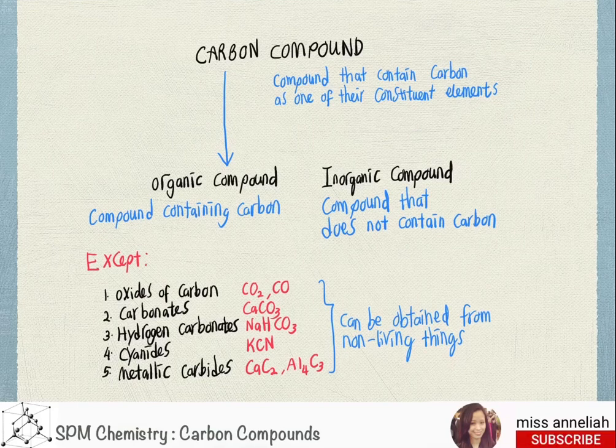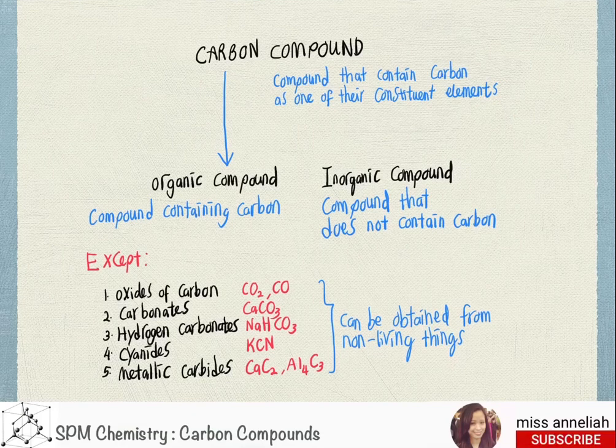Carbon compound are compounds that contain carbon as one of their constituent elements. And carbon compound is called organic compound, while inorganic compound is compound that does not contain carbon. However, there are some compounds that contain carbon but also fall under inorganic compound categories, such as oxide of carbon, carbon dioxide, carbon monoxide, carbonate, such as calcium carbonates,